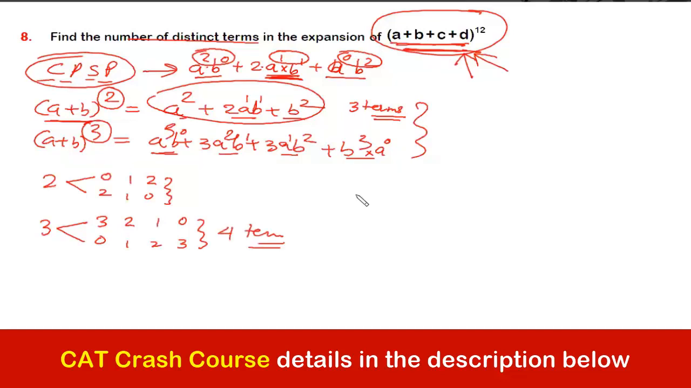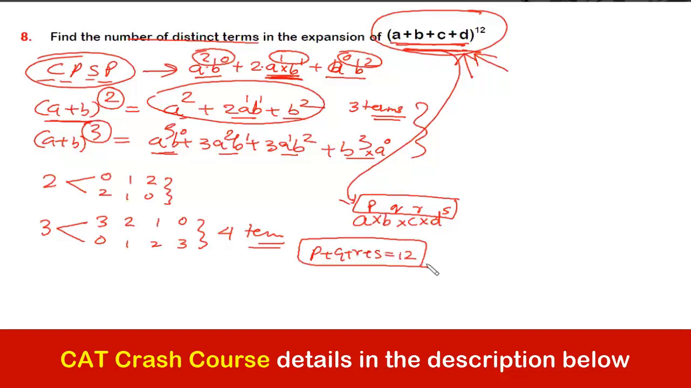Similarly in this, now we can extend it to a plus b plus c plus d to the power 12. Each of the terms will have some powers p, q, r and s, right? Every time their sum would be equal to how much? 12. Yes or no? And different combinations in which the sum makes 12 will give me the different number of terms. Can you make this connection guys? Yes or no?